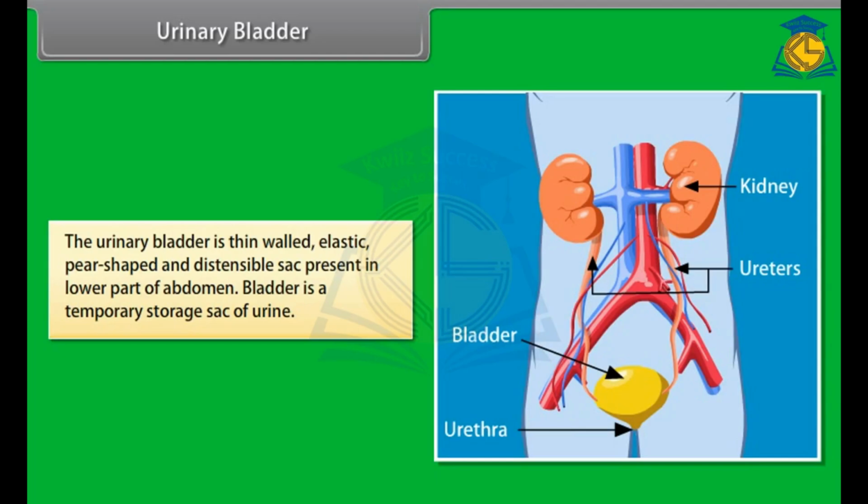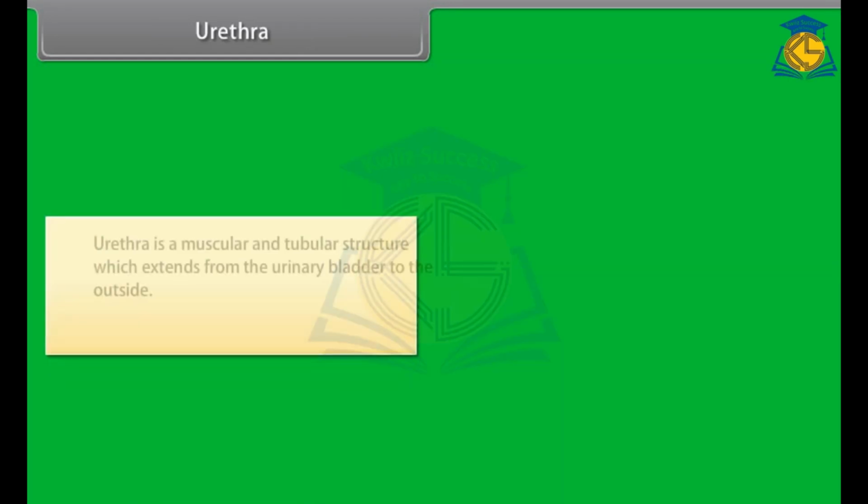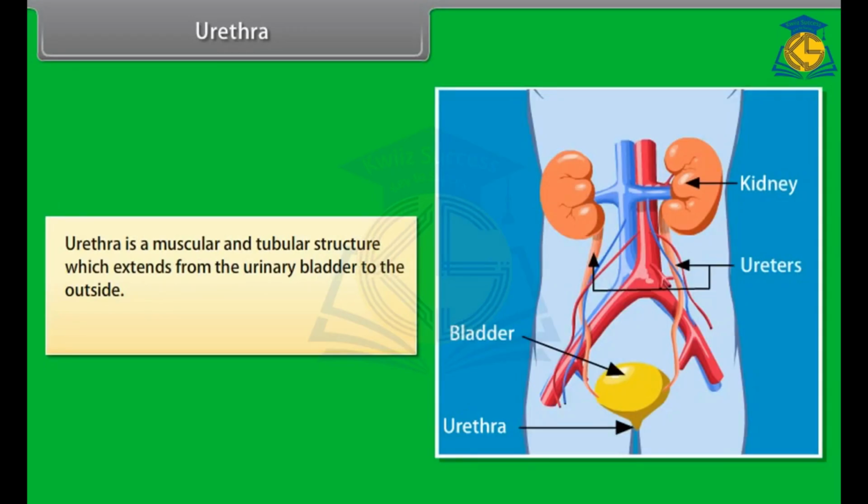Urinary bladder. The urinary bladder is a thin-walled, elastic, pear-shaped and distensible sac present in the lower part of the abdomen. Bladder is a temporary storage sac of urine. The urinary bladder is lined with smooth muscles, so it is under nervous control. As a result, we can usually control the urge to urinate. Urethra. Urethra is a muscular and tubular structure which extends from the urinary bladder to the outside. Urethra carries the urine to outside the body.